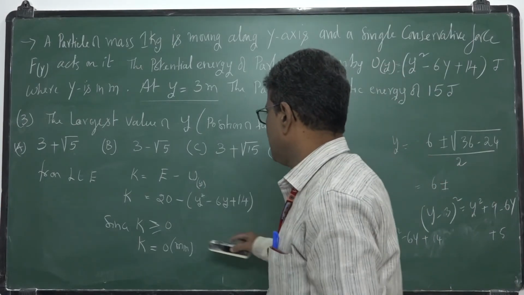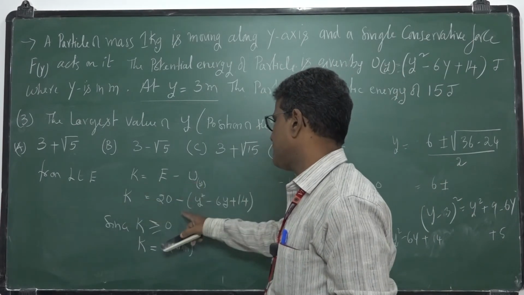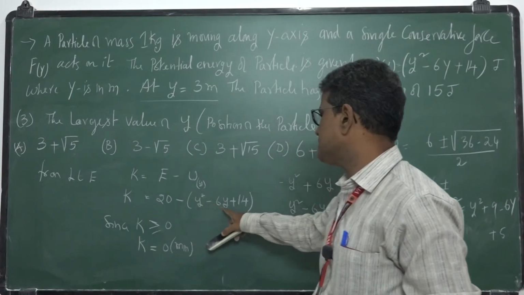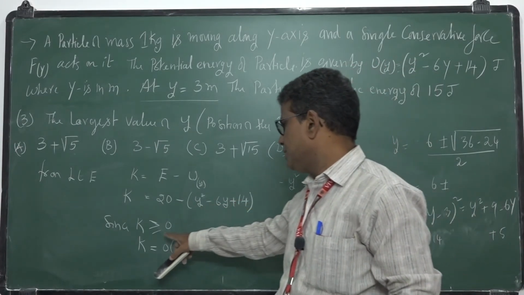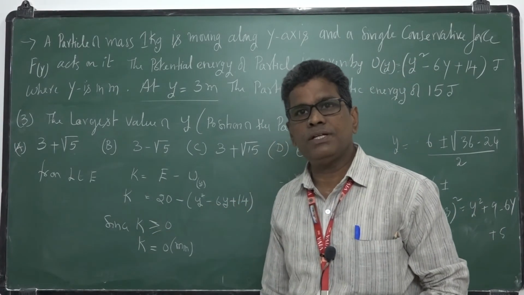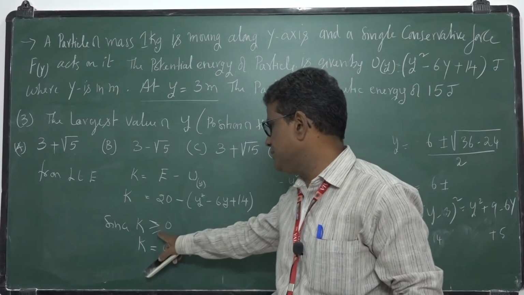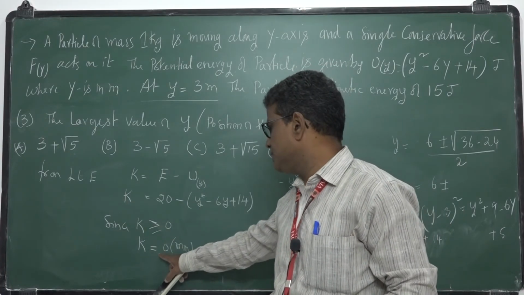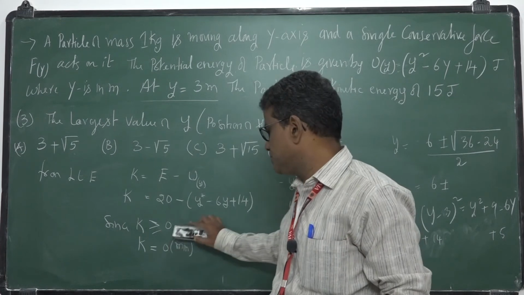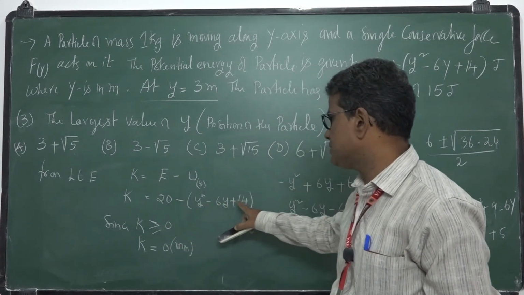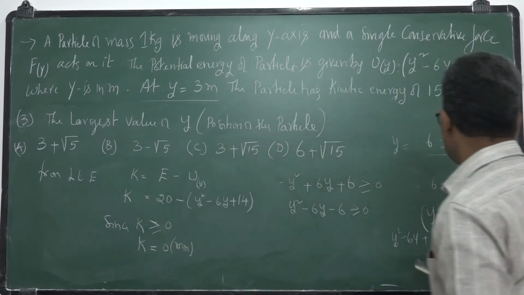We want the largest value of y. So for y square minus 6y plus 14, the kinetic energy should always be a positive value. So K should be greater than or equal to 0, and its minimum value will be 0.